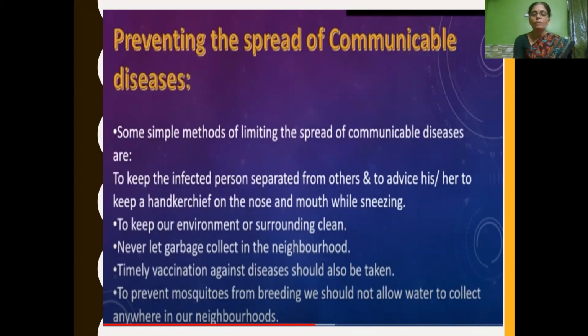What do you mean by communicable diseases? Diseases which spread from an affected person to a healthy person through air, water, food, insects, etc. are called communicable diseases.